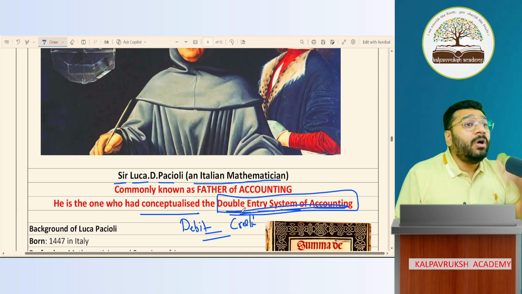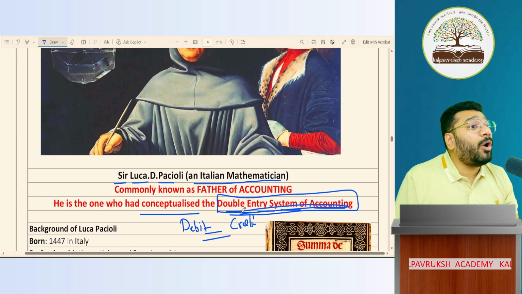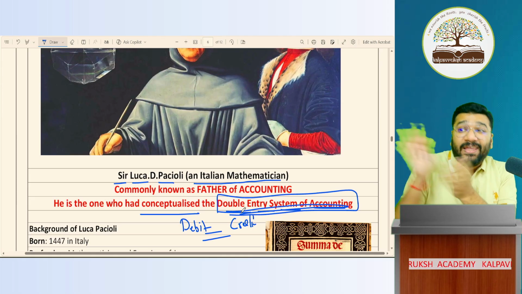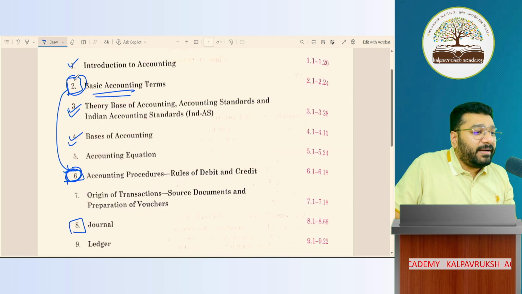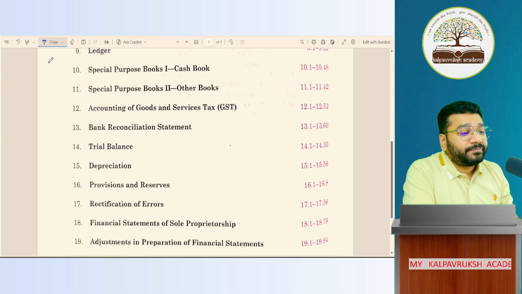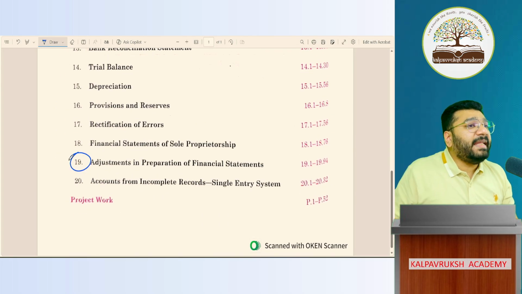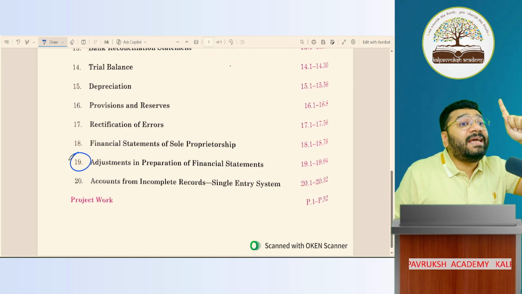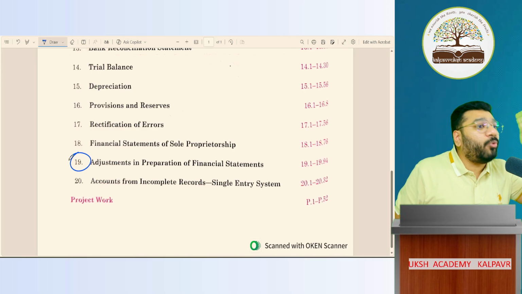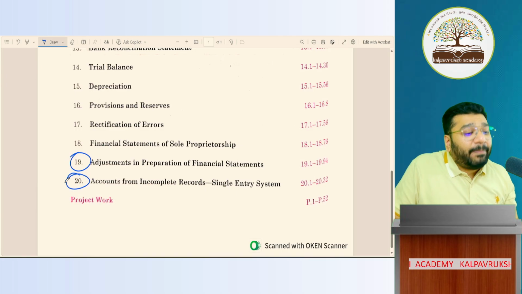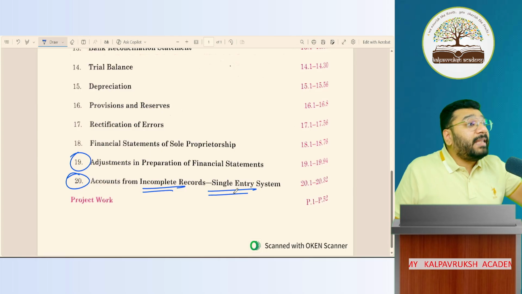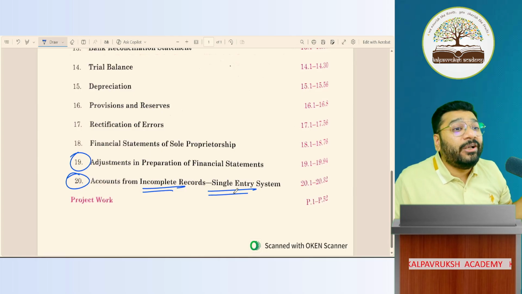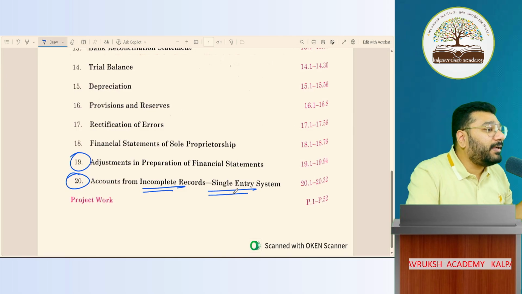In that, I'll teach you how the single entry system is maintained. Apart from that chapter, all the other chapters from chapter 1 to chapter 19 encourage the double entry system of accounting. The last chapter will tell how to convert incomplete records, single entry, into double entry. Got it? Not got it?